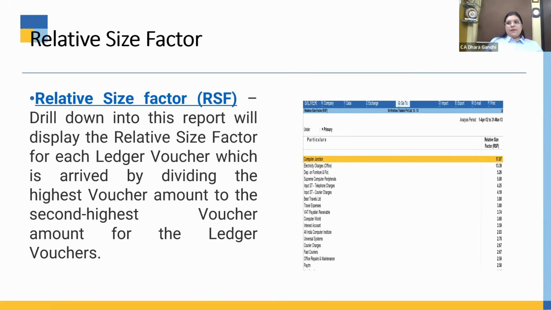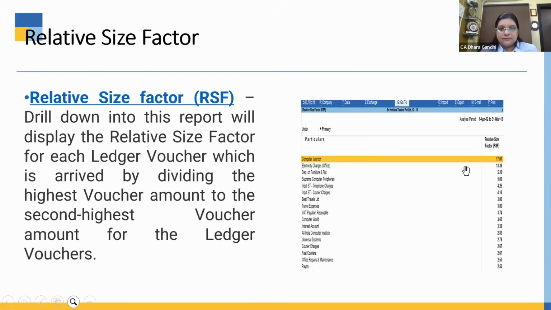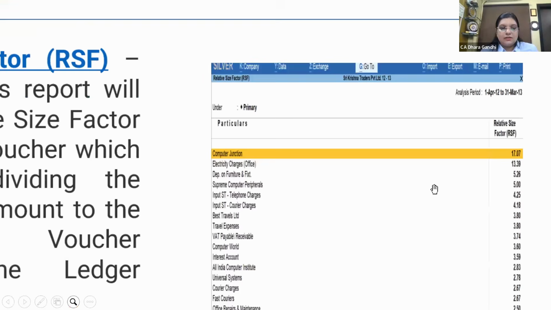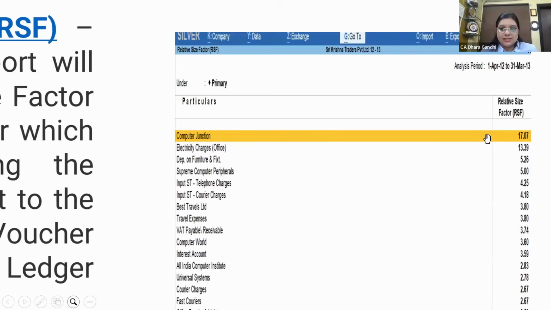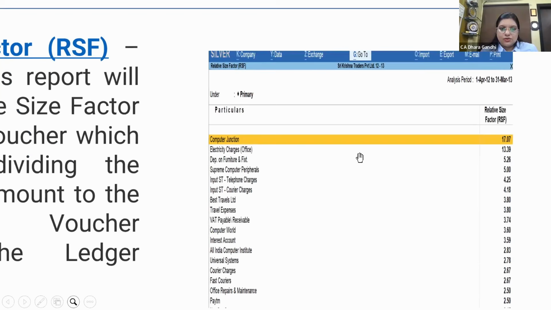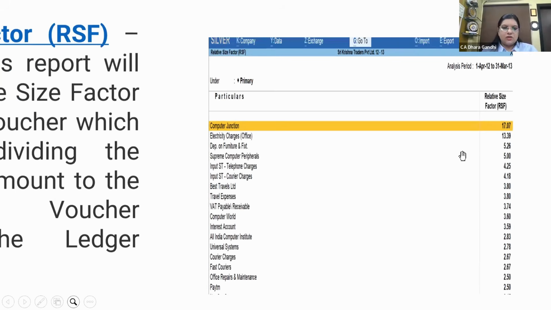Now, relative size factor. There is one more feature, the relative size factor, RSF. So what is the relative size factor? Drilling down into this report will display the relative size factor for each ledger voucher, which is arrived at by dividing the highest voucher amount by the second highest voucher amount. This report is also generated automatically from your Tally data. So this will give you the relative size factor and show you the highest transaction factor.